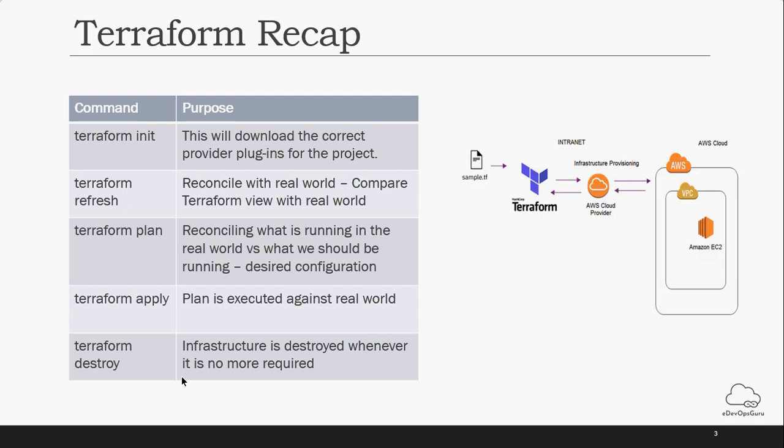If you want to extract the image of your EC2 instance, you can put it in that file. While executing Terraform apply, it will first create an EC2 instance, and then the output will be stored in the output.tf file.